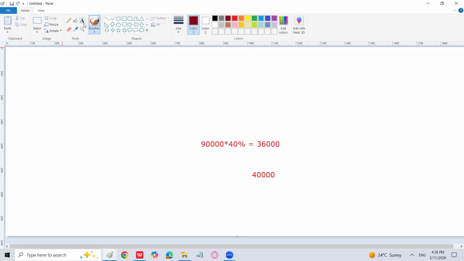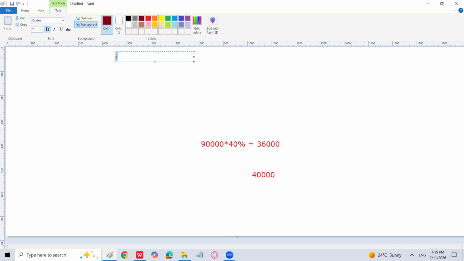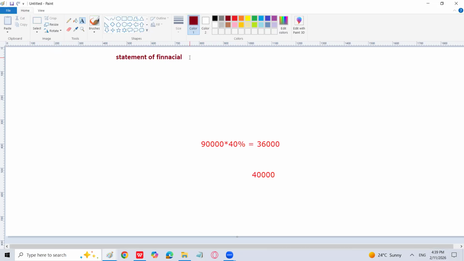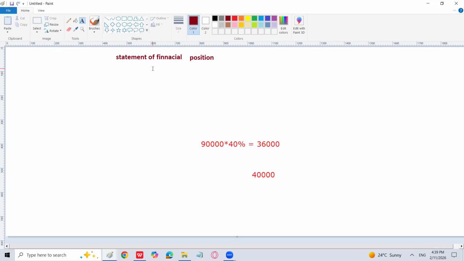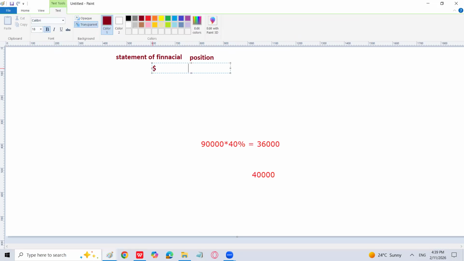This is the most important part, the statement of financial position. And even in this particular part, there is a big difficulty level. Why? Because of the cash bank figure, which is difficult to understand and calculate also. We'll do that accordingly. If there is any problem, you can ask me, it's not an issue.